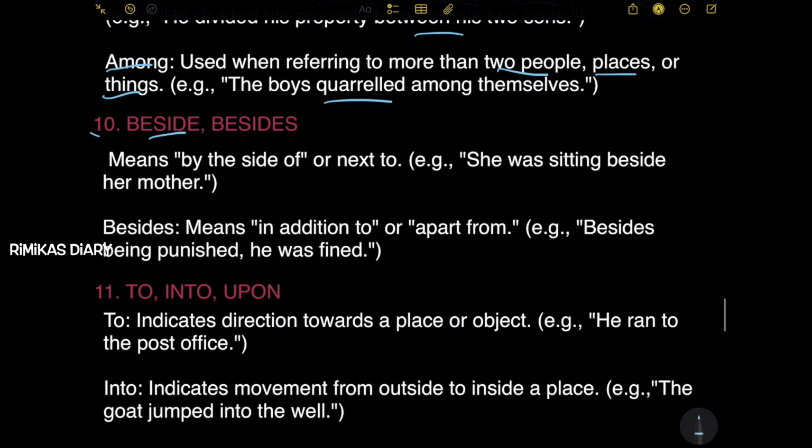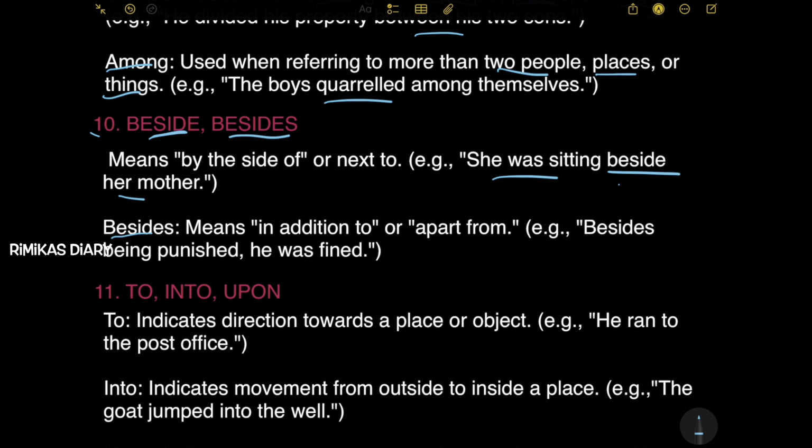10th, beside, besides. Beside means by the side of or next to. Example: she was sitting beside her mother. So beside means by the side of or next to. She's sitting next to her mother. That's what it means in the sentence.